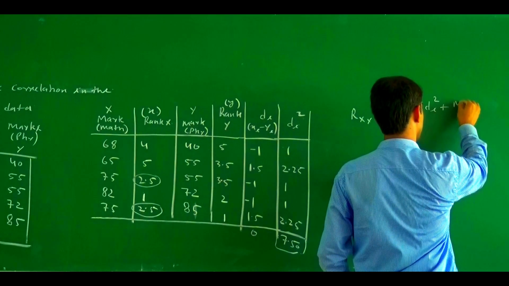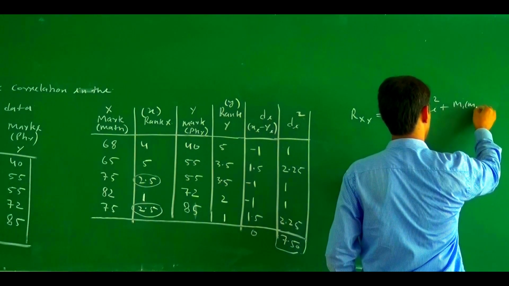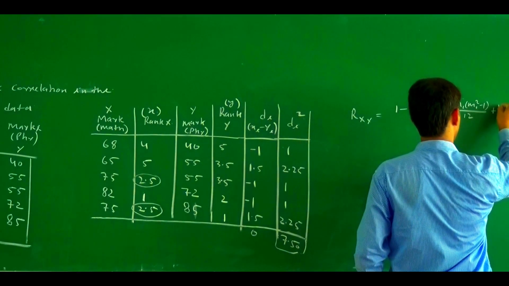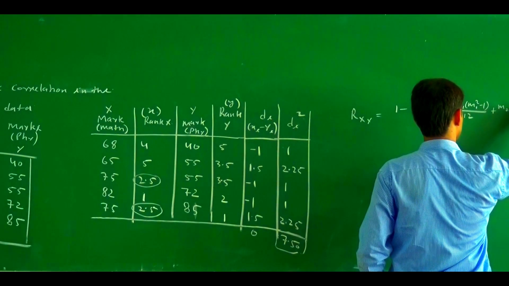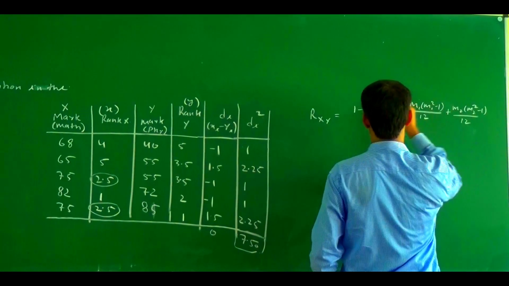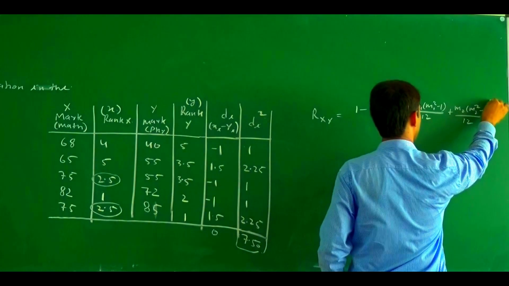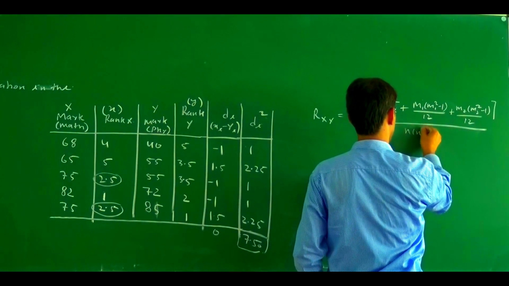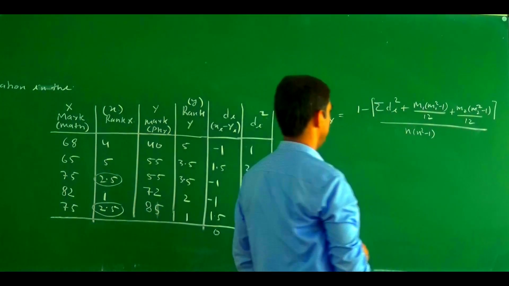First we write the formula: m1 square minus 1 divided by 12, plus m2 square minus 1 divided by 12, and this whole thing divided by n square minus 1.